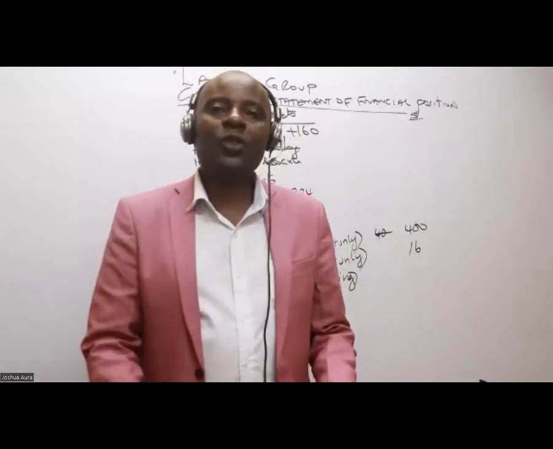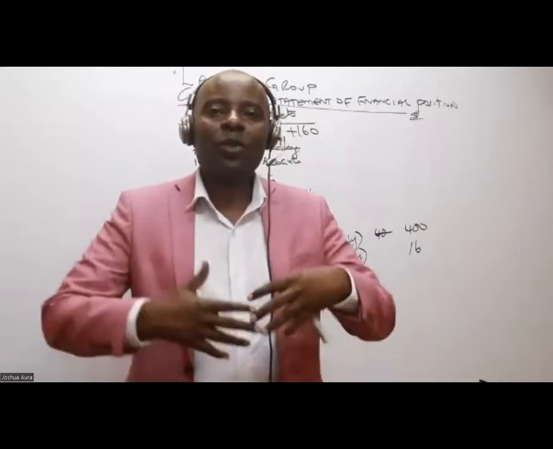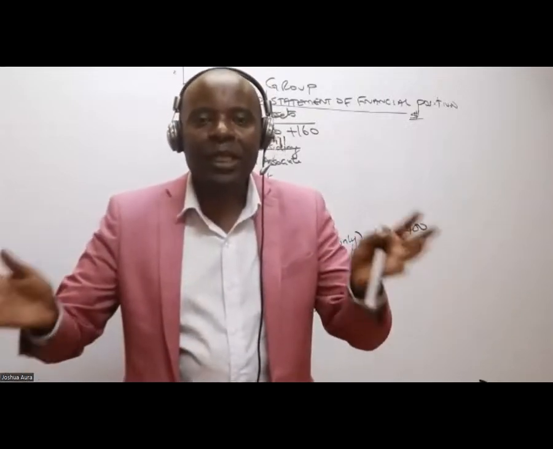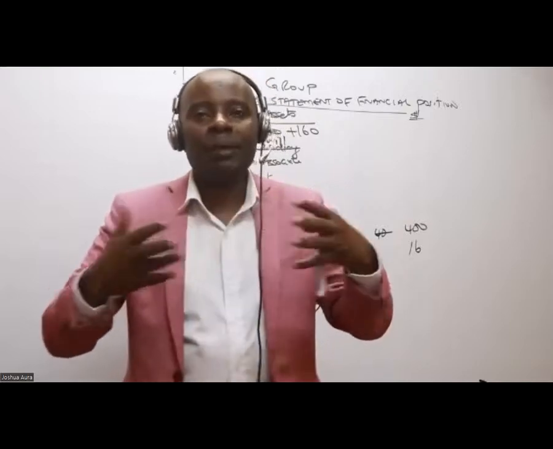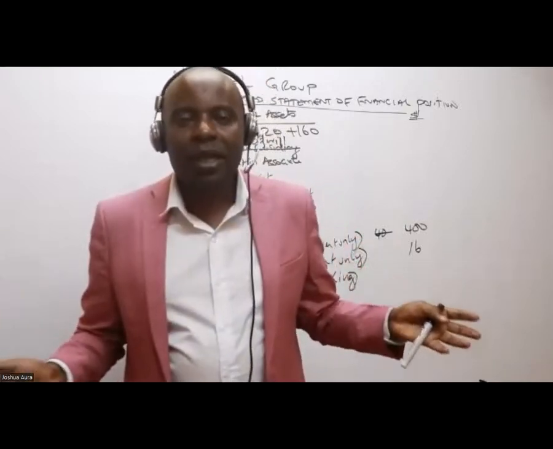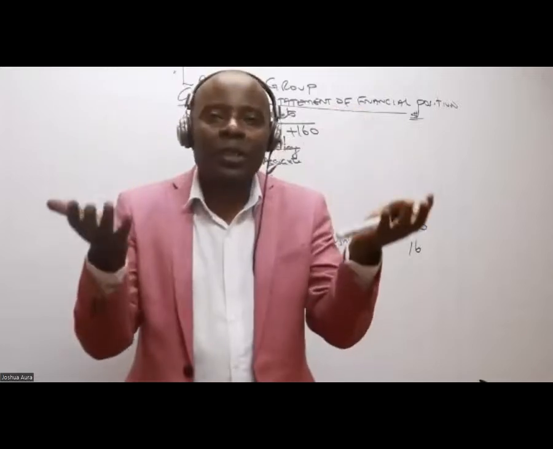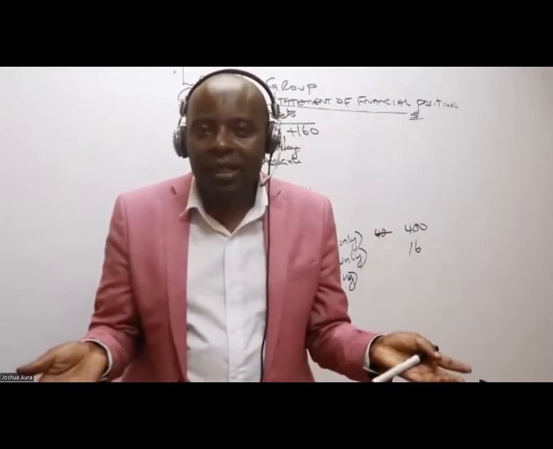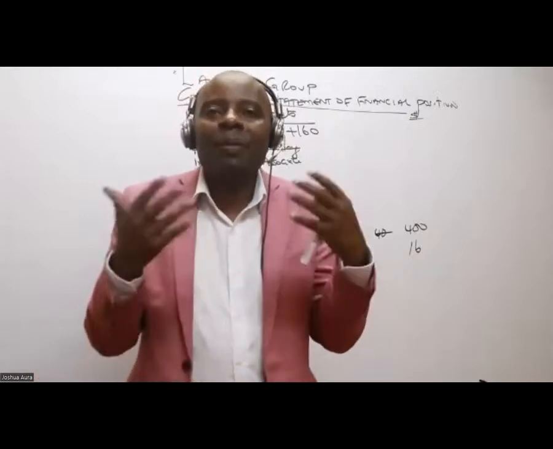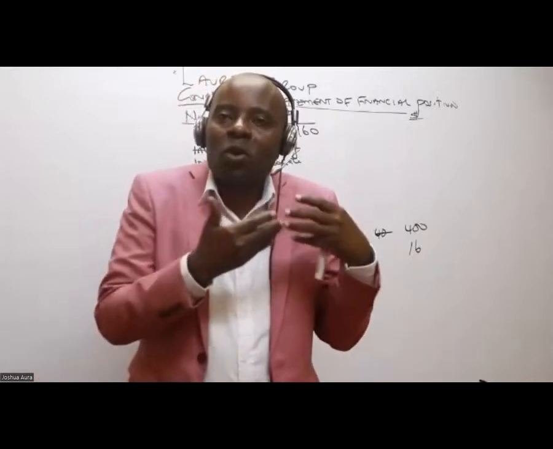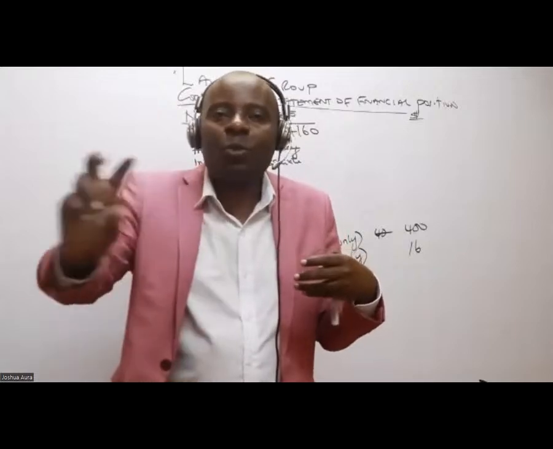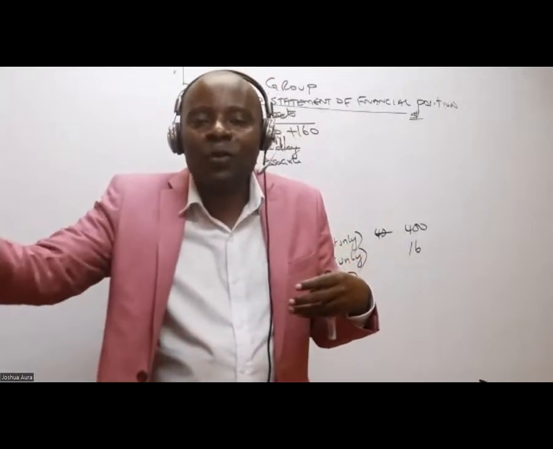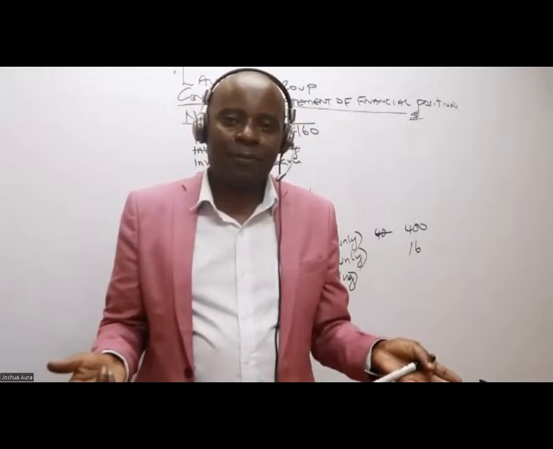If these goods were sold, all of them, then I will be able to realize the profit as a group. If all of them were still within the group, then the unrealized profit will be that 10. If 50% are remaining in the group, then I will only recognize 50% of the total internal profit as unrealized profit.